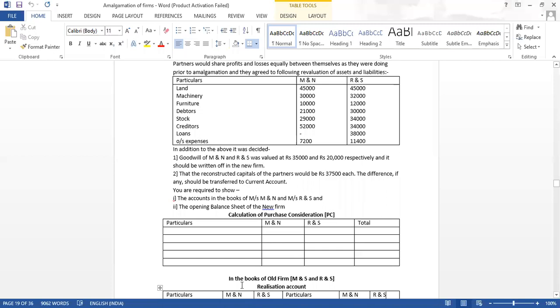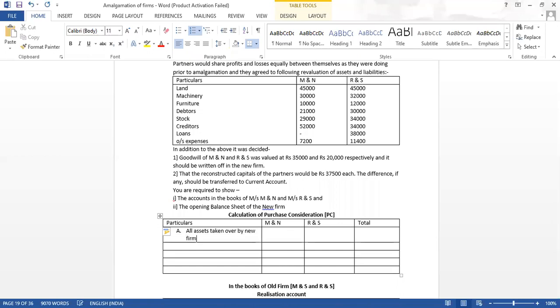So the first step in amalgamation, as you all know by now, is to calculate the purchase consideration. What will be our first step? It will be all assets taken over by the new firm at revised values if given, and if not given, then book value.